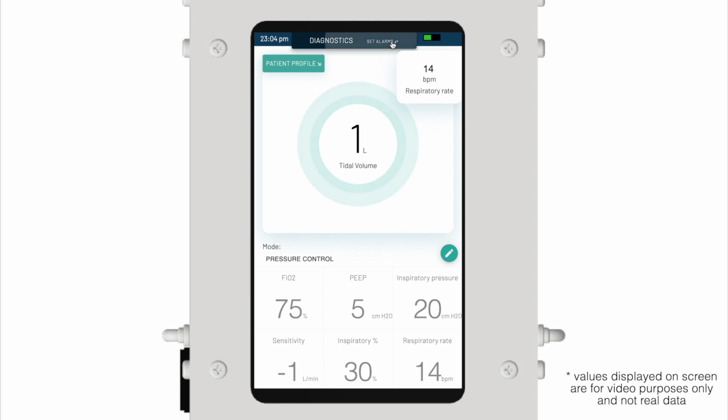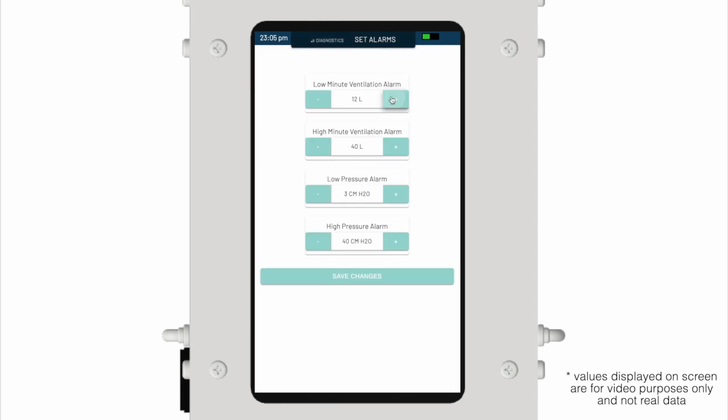When navigating to the alarms page, the operator of the ventilator can set custom alarms for high inspiratory pressure, low expiratory pressure, and high and low minute volume. These alarms are in addition to the default alarms. All alarms, when triggered, have a visual notification displayed on screen, as well as an auditory signal delivered through USB speakers connected to the Raspberry Pi.